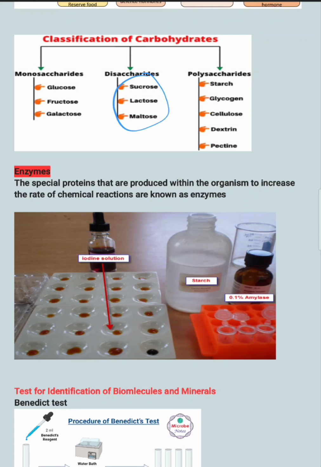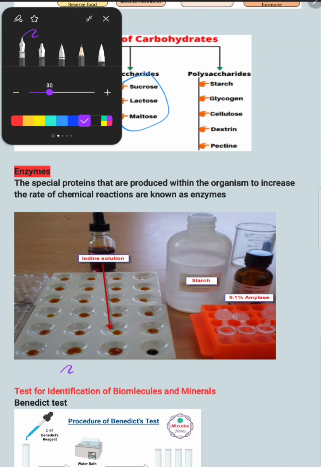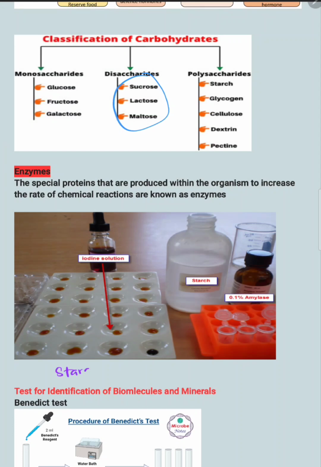The reason is that initially starch and iodine give a purplish blue color, but later the amylase enzyme reacts with starch and converts it into maltose.